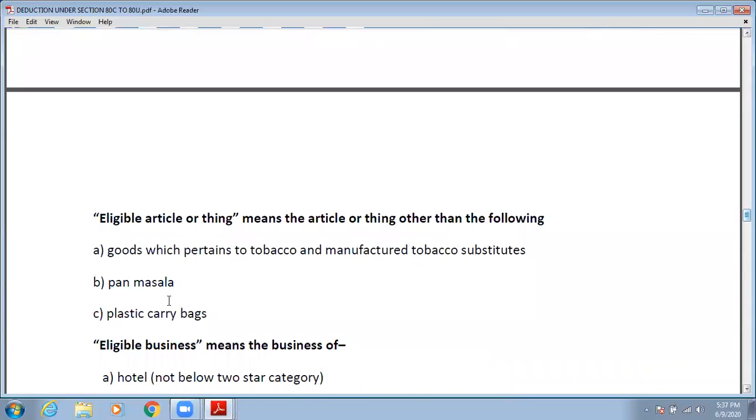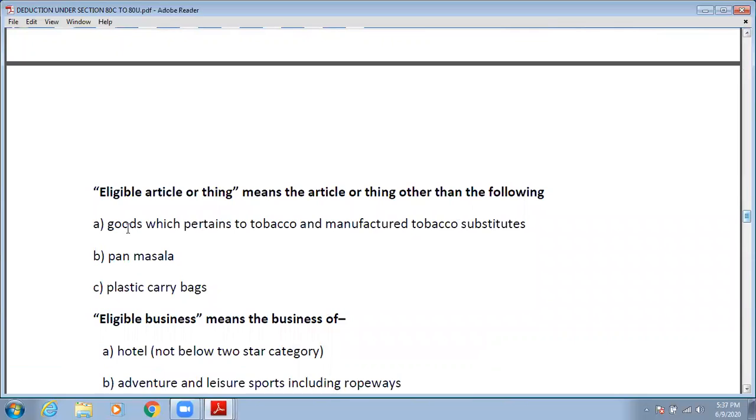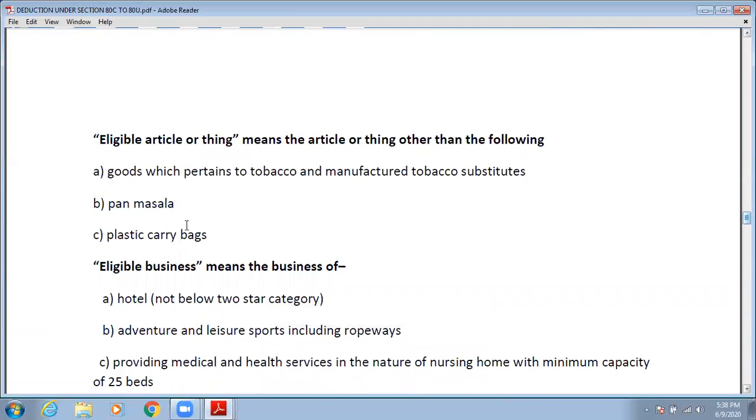Okay. Yes. Now see what are these articles? Goods which pertain to tobacco and manufactured tobacco substitutes, pan masala, and plastic carry bags. So if you are engaged in the business of manufacturing these key products, then you are not allowed any reduction under section 80. और इनको छोड़कर जो भी बिजनेस जो भी प्रोडक्ट का जो भी आर्टिकल का प्रोड्यूस कर रहे हैं मैन्युफैक्चर कर रहे हैं दैट इज यू आर अलाउड टू रिडक्शन. Okay.